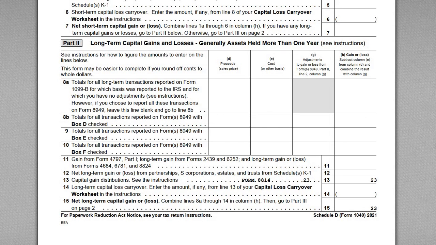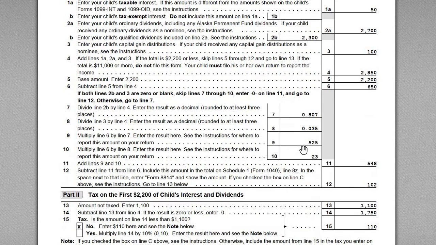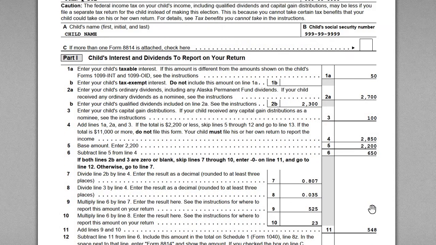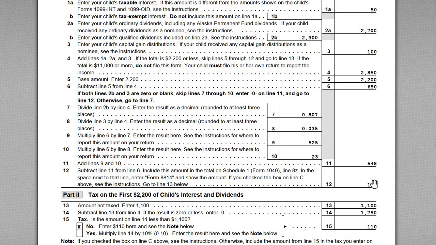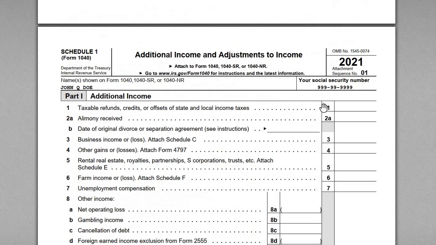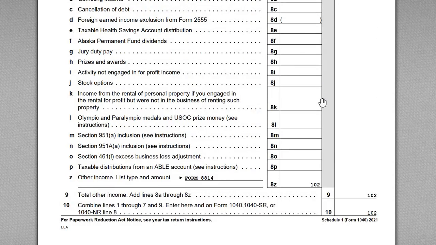Now, if we go back to the 8814, what is the last income inclusion amount we have? It's line 12, the other ordinary income. Now, what's interesting about this is the $102 isn't separated into interest or non-qualified dividends. It's just reported income. So the other income line item, if we scroll back up to the return here, Schedule 1 is additional income and adjustments, and there we have the other income amount.